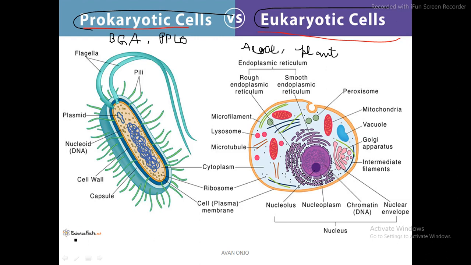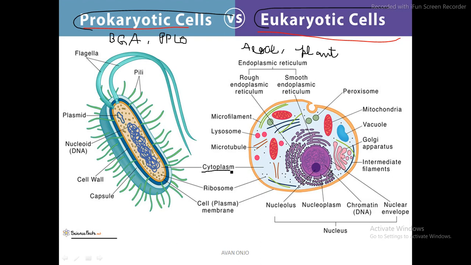So I have taken this image from Science Facts from Google Images. Okay, and I think the source needs to be mentioned in every video. So this is a beautiful picture explaining the difference. So you can see certain common arrows or indicatory marks which are common in both of them, but they are actually different.